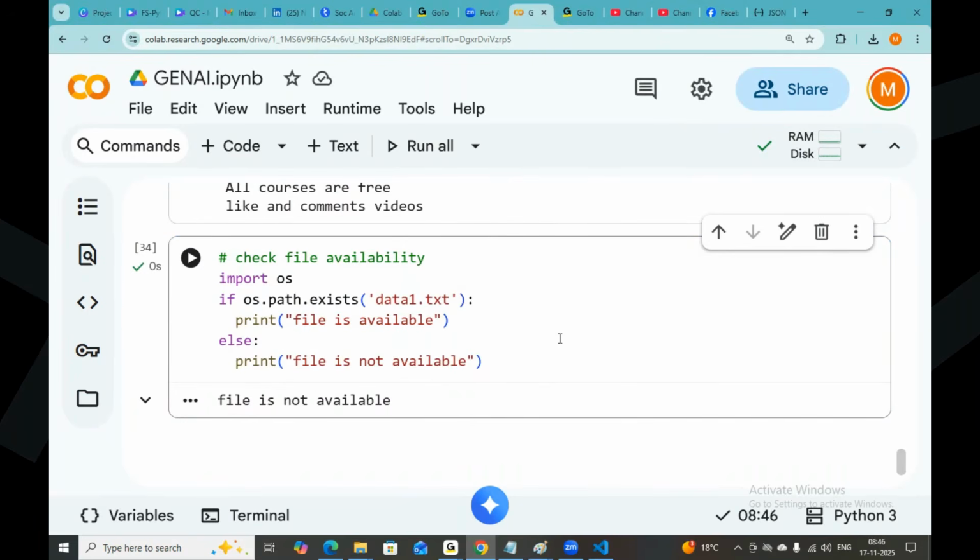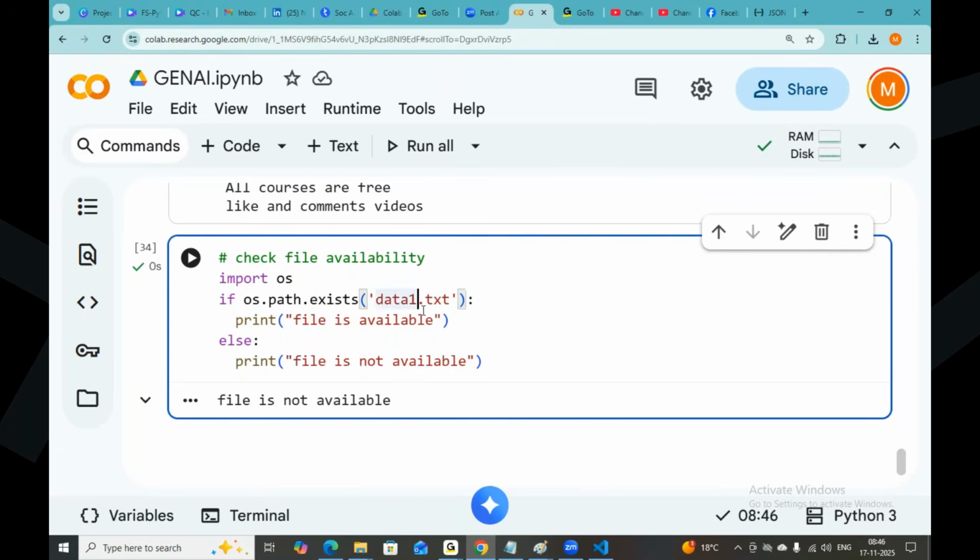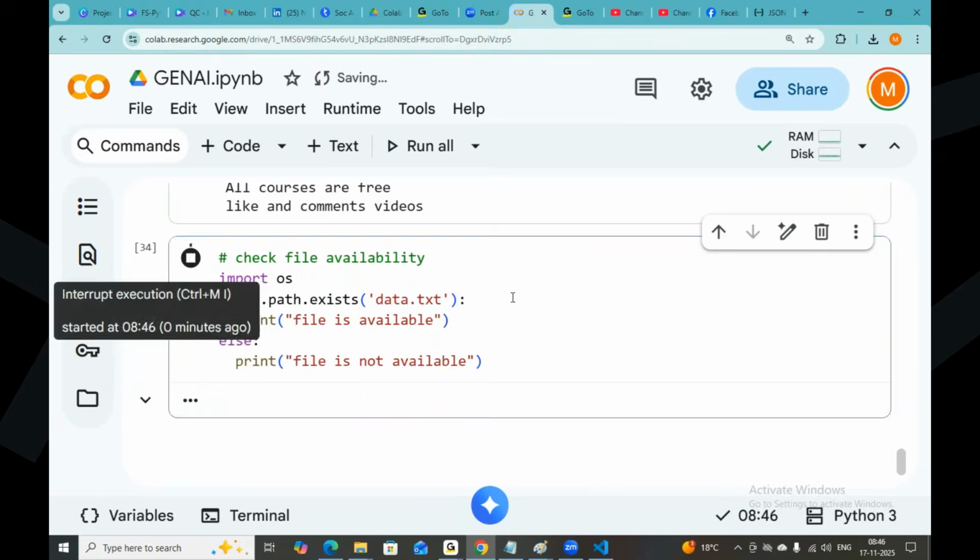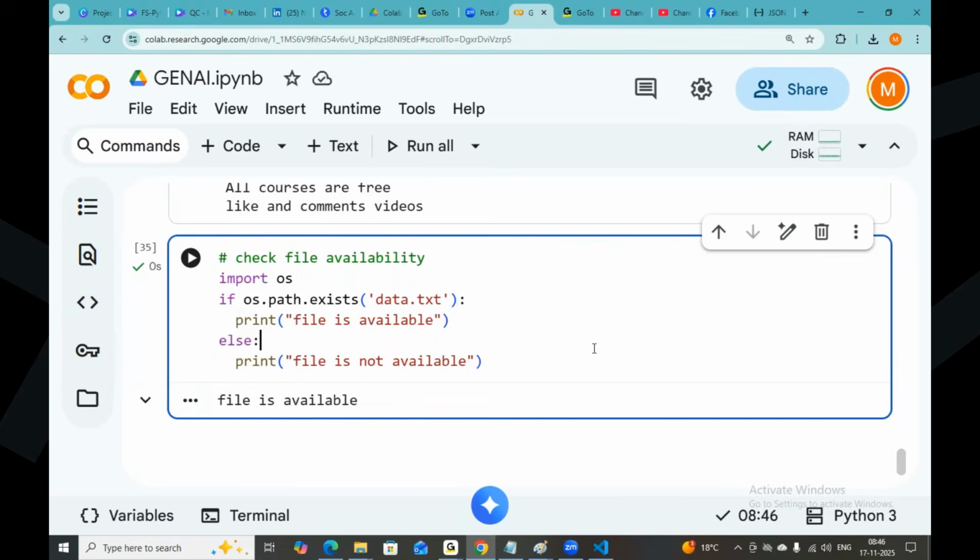Is the file available or not? Data1.txt with us. I don't have data1.txt, right? I have only data.txt. Okay, check whether data.txt is available in my folder or not. File is available. Data.txt is available, sir. Data1.txt is not available.